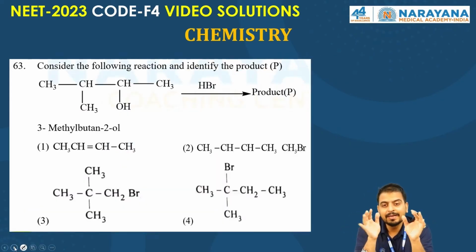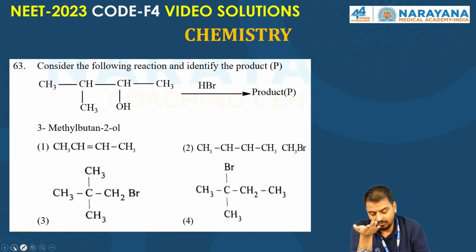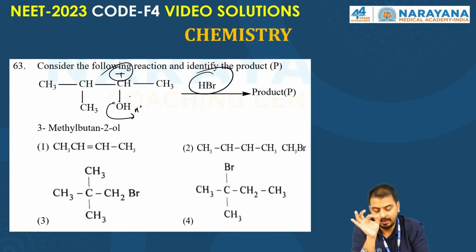Consider the following reaction and identify the product. So first of all, it will form the cation because HBr is there. It will take H plus from here, protonation will come and then there is a formation of cation. This is the cation and this cation can migrate. There will be the 1,2 hydride shift.